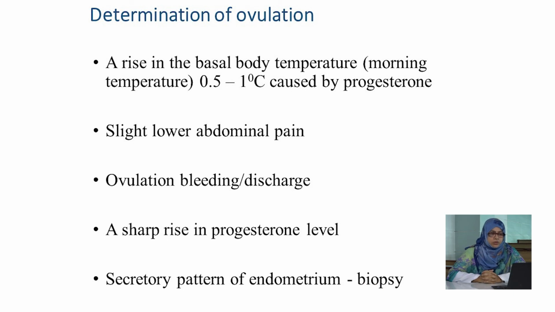Now, what are the determinants of ovulation? A rise in basal body temperature, that is, morning temperature rises 0.5 to 1 degree Celsius caused by the progesterone, slight lower abdominal pain, ovulation bleeding or discharge, a sharp rise in progesterone level, and secretory pattern of the endometrial biopsy.